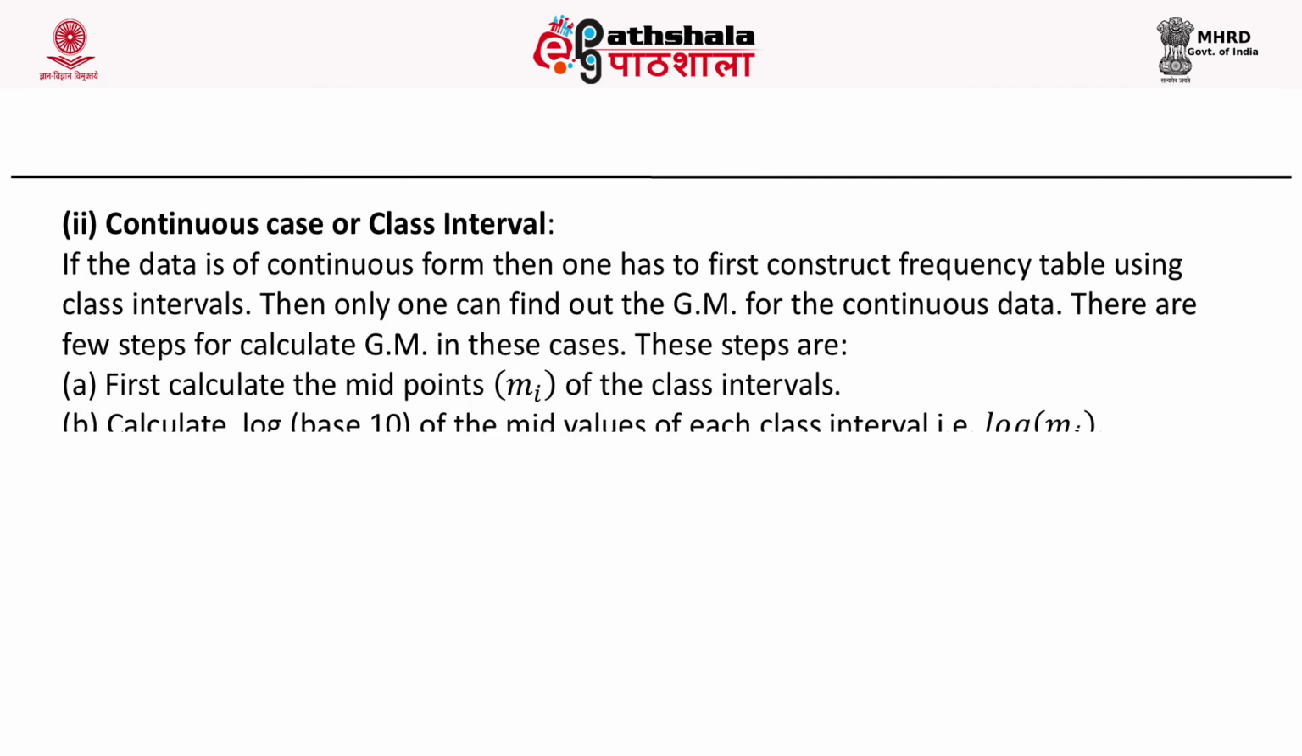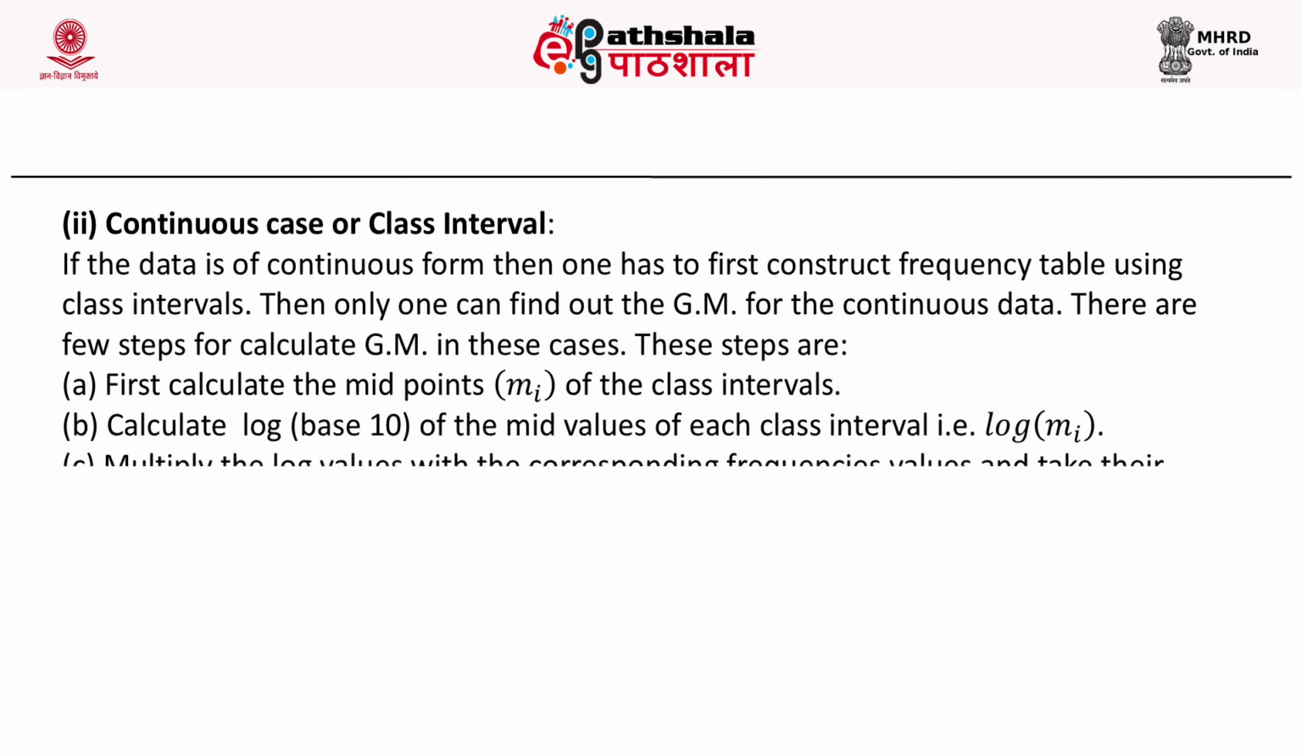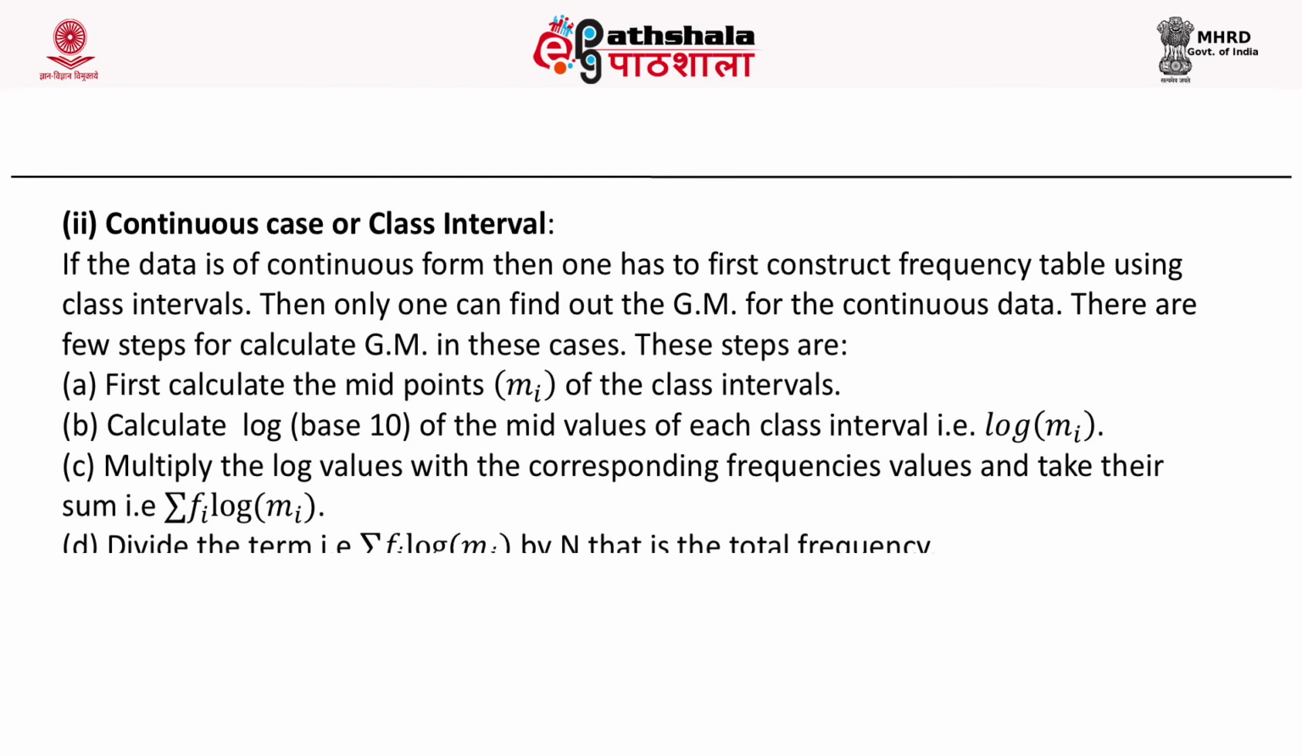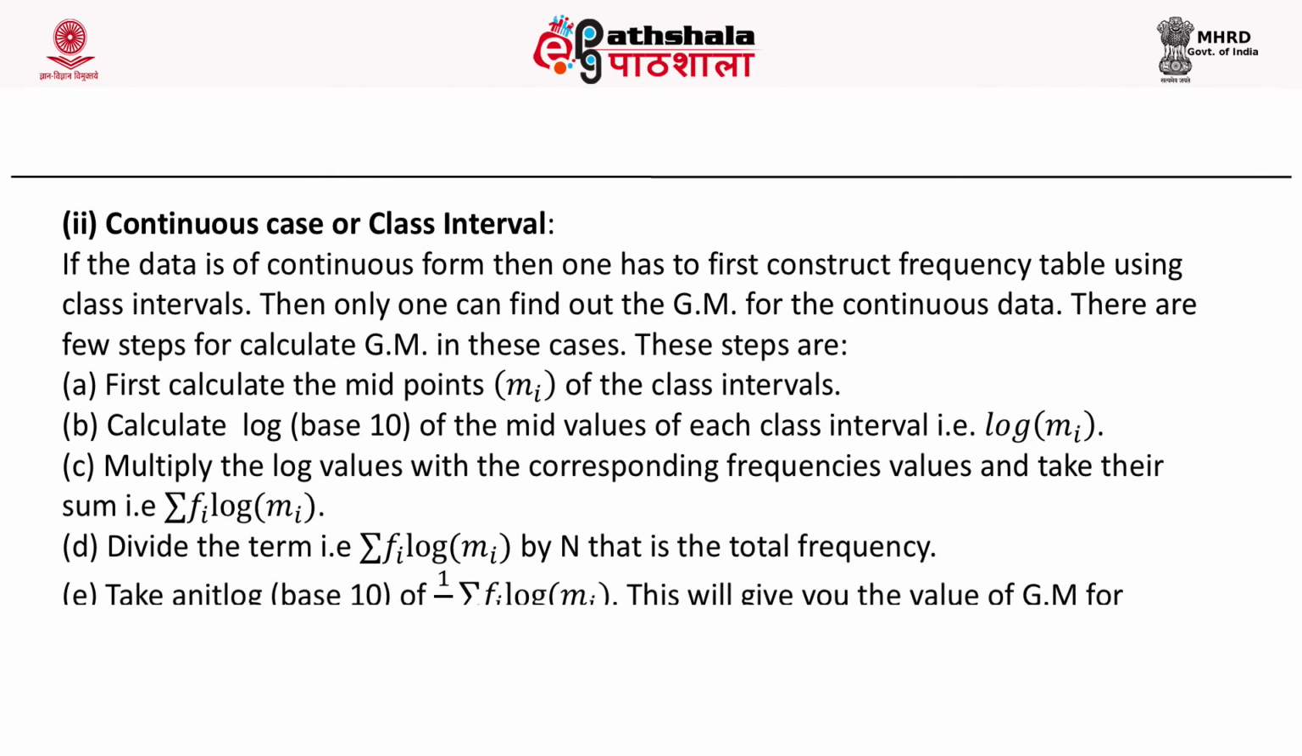These steps are: first, calculate the midpoint of each class interval, then calculate the log with base 10 of the mid values of each class interval, noted as log of mi. Multiply the log value with the corresponding frequency and take their sum. So the formula is summation of fi log of mi. Now divide the summation of fi log of mi by n, where n denotes the total frequency. After taking the anti-log with base 10 of this term, this will give you the value of the geometric mean for the frequency data.